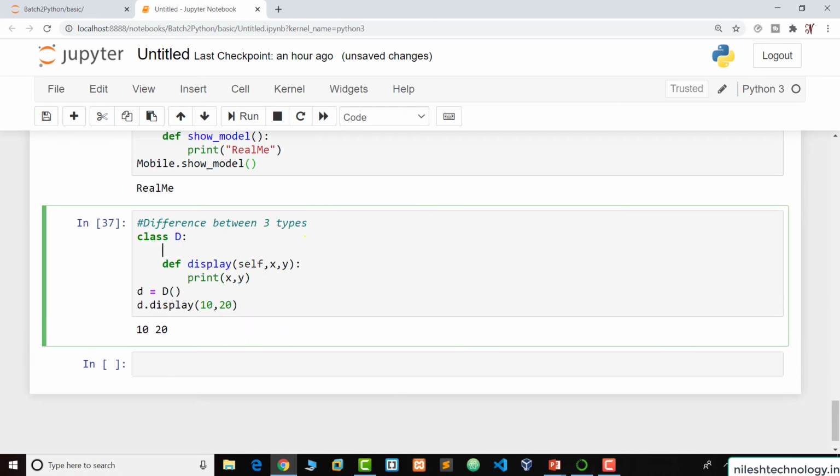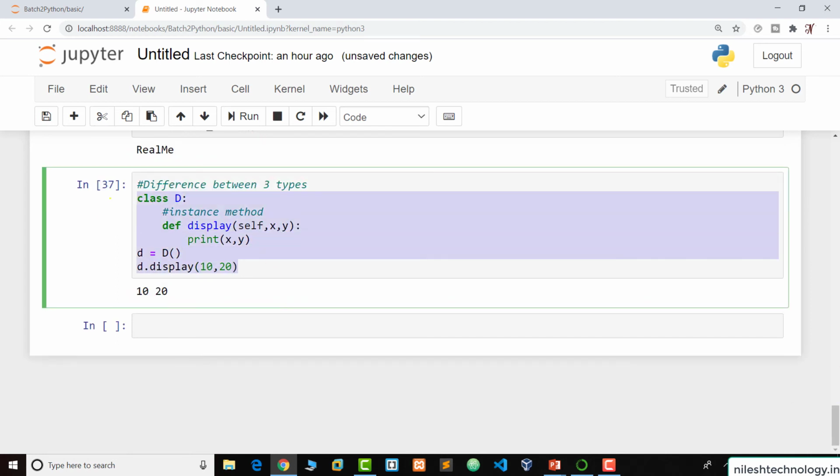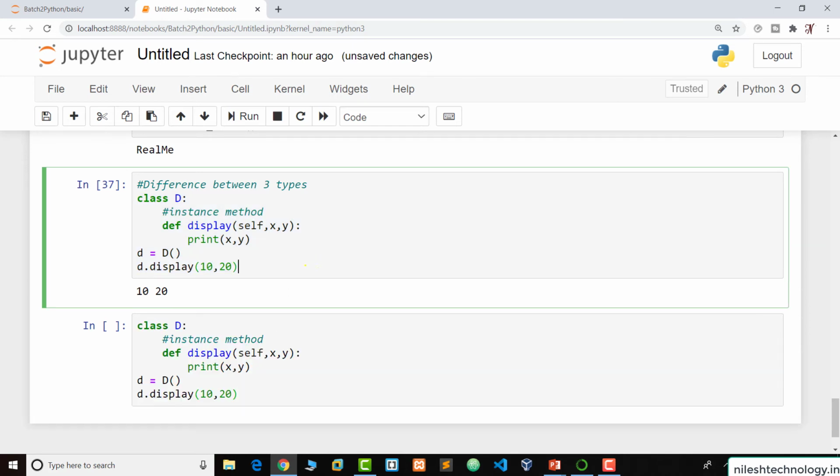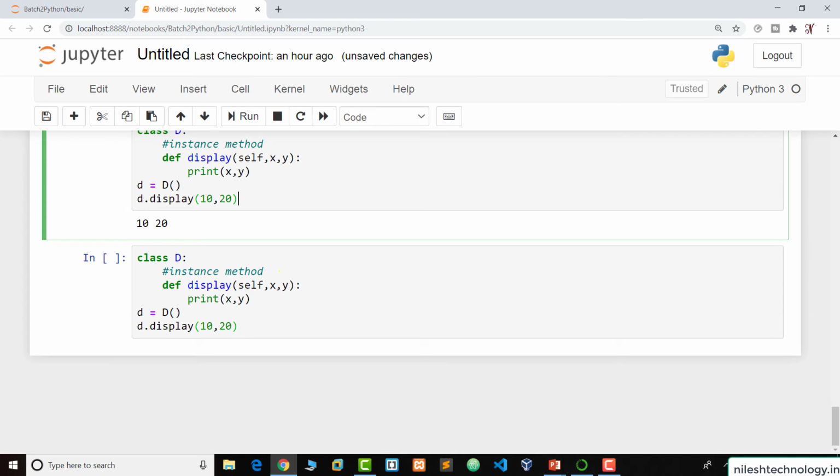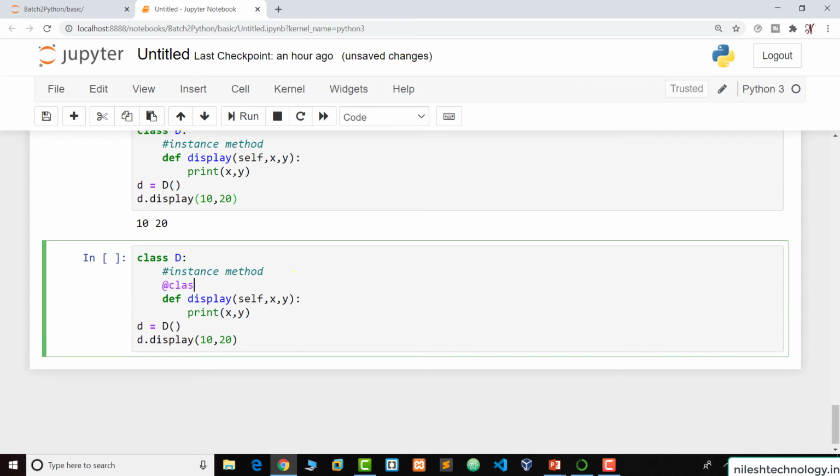So this default method is known as the instance method, correct? If you convert this same program to a class method, we copy paste this program one more time here. Now we need to use the class method decorator. Now see the difference here.